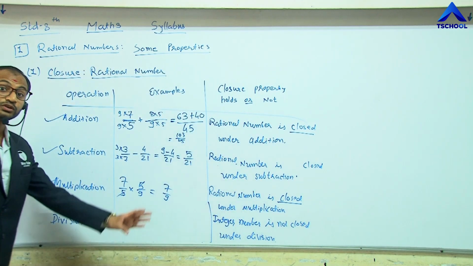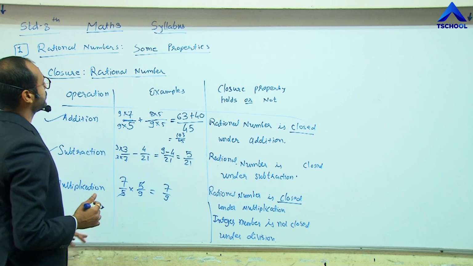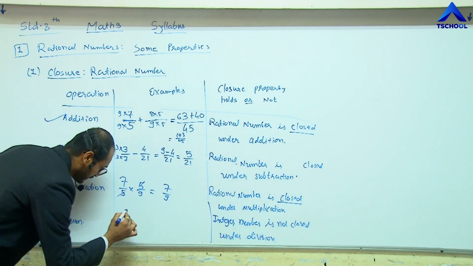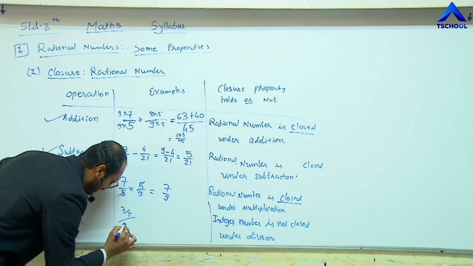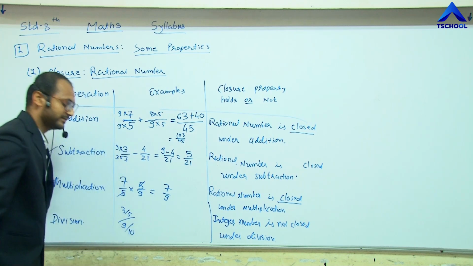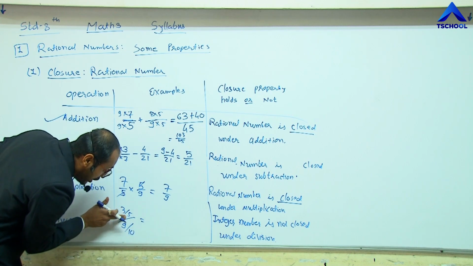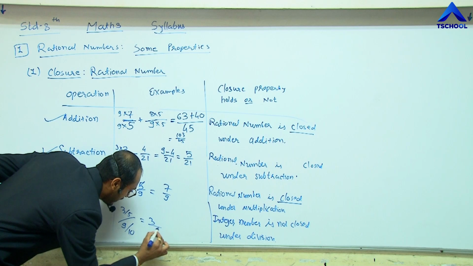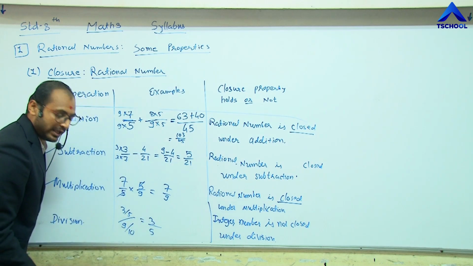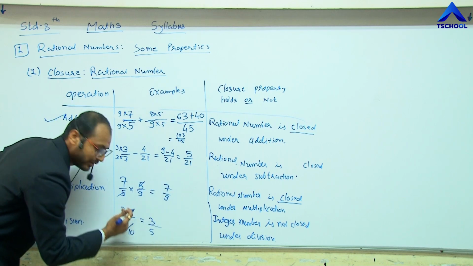And let me check the last one, the division. If we do the division of two rational numbers, like 3 by 5 divided by 9 by 10, we know that the denominator of the numerator goes in the numerator, like 3 by 5 in this way, and the denominator's denominator goes in numerator.